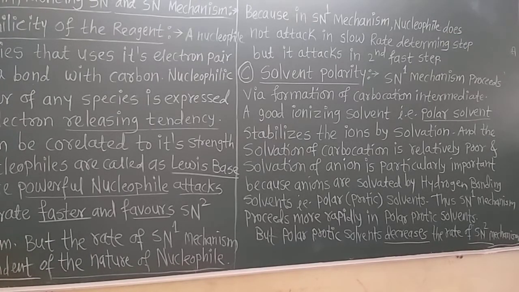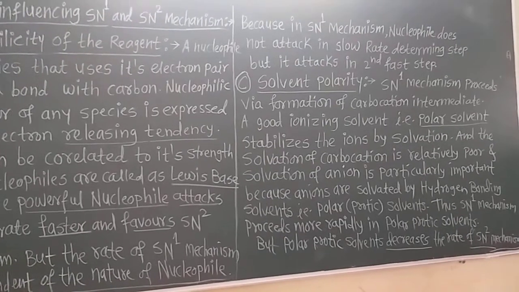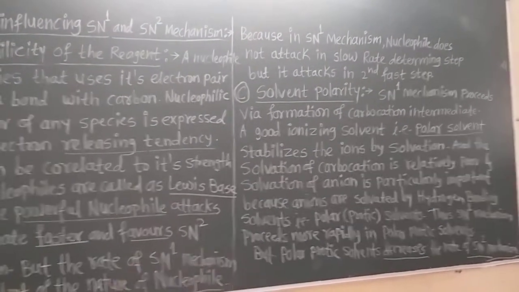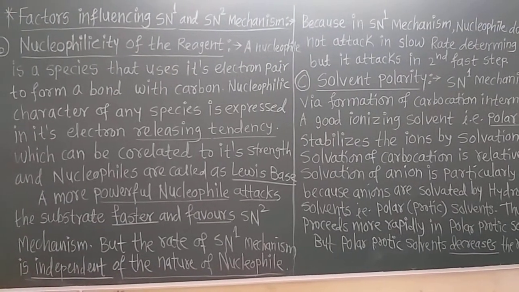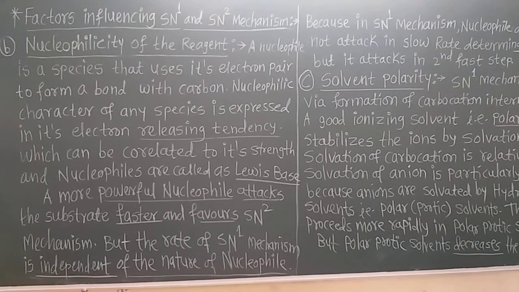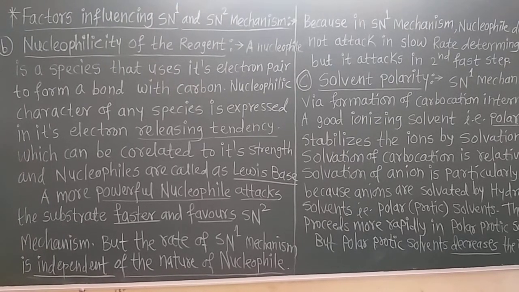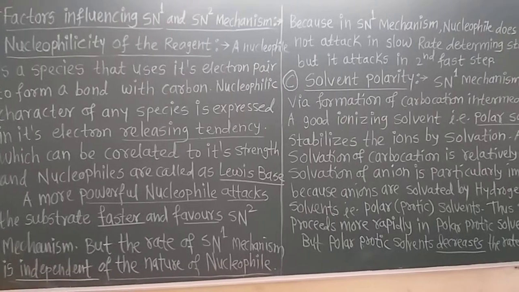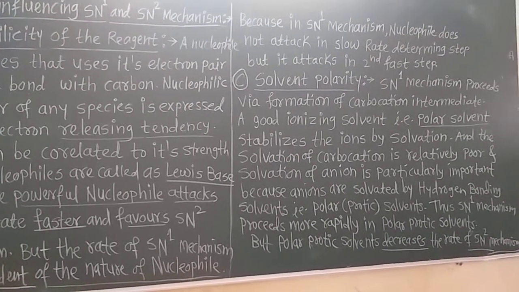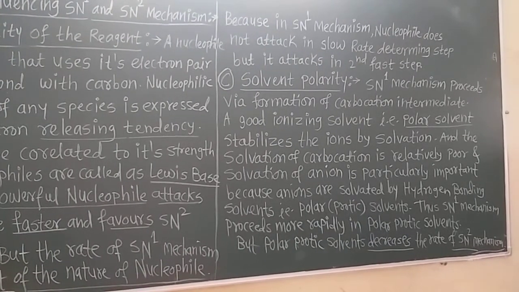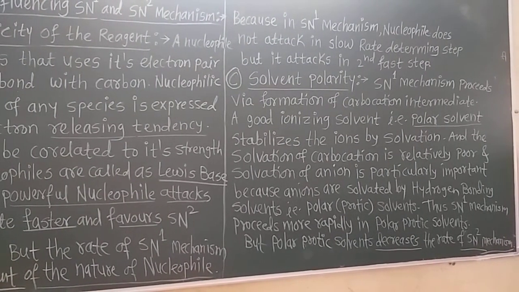Let us learn why the polar protic solvent decreases the rate of the SN2 mechanism. But first, students, take a screenshot and write down the notes in your notebook in beautiful handwriting, and let us learn now how the SN2 mechanism decreases its rate in polar protic solvents.